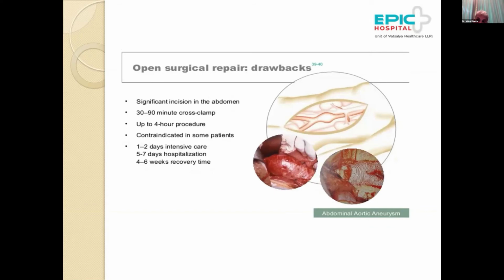Yes, there are some drawbacks with the open surgery. I would not deny that. Patient will have a big incision in the abdomen. The cross clamp time could be anywhere between 30 to 90 minutes, depending upon the skill of the operator. And the procedure would last around 4 hours.